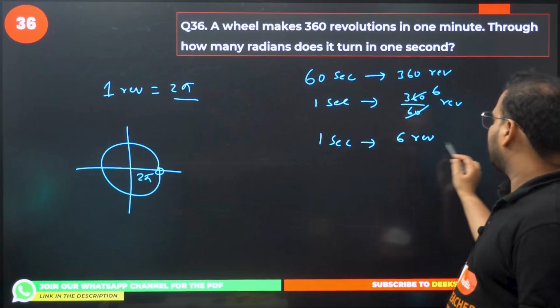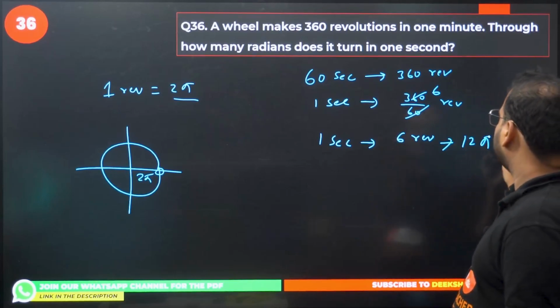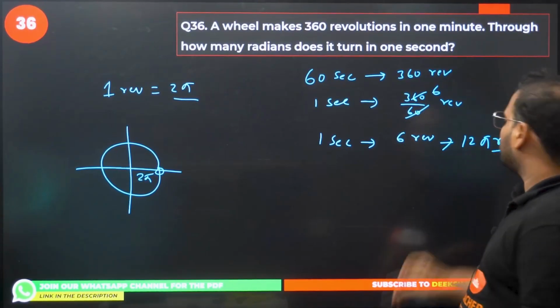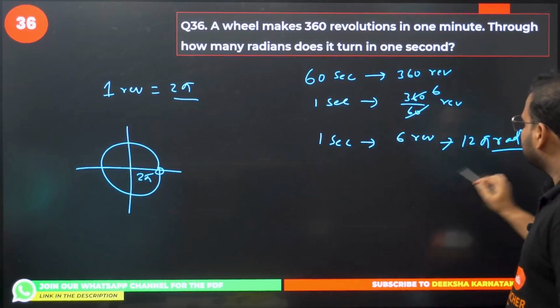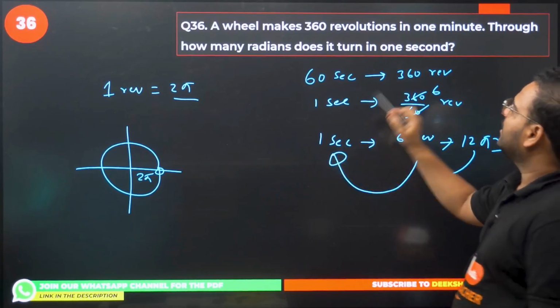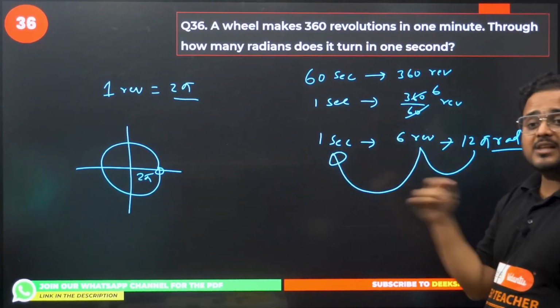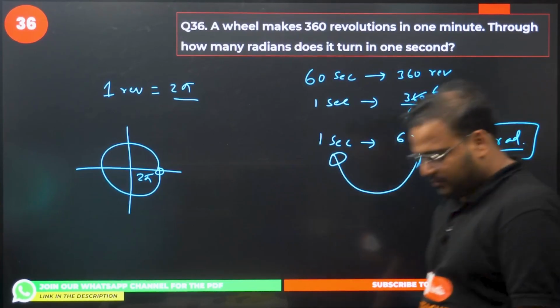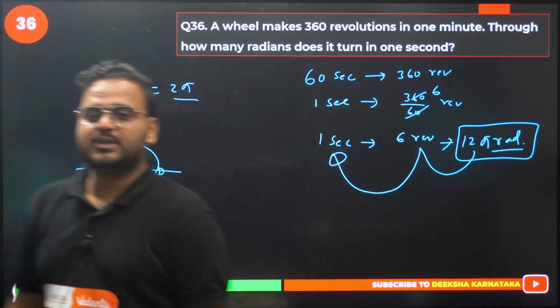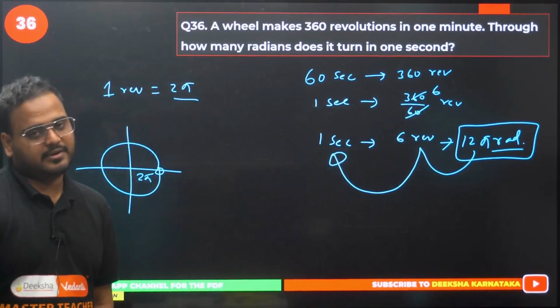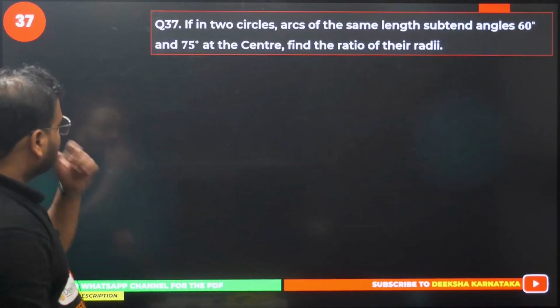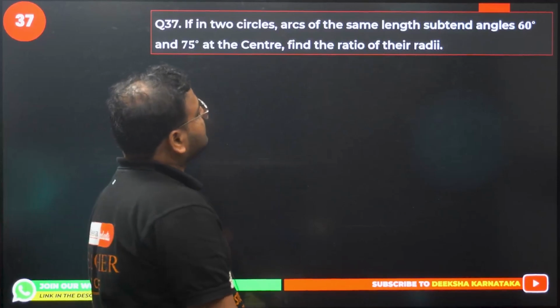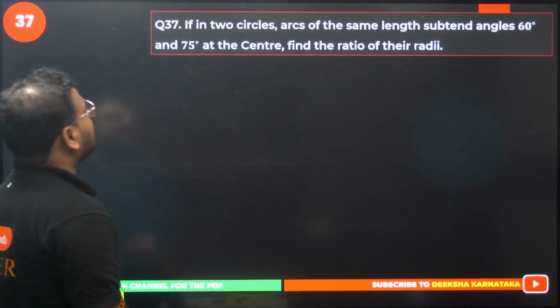So in 6 rev we'll have how much? 12 pi radians. 12 pi radians in 6 rev, which is in 1 second. Hence the angle swept in 1 second will be 12 pi radians. Please check. Next.